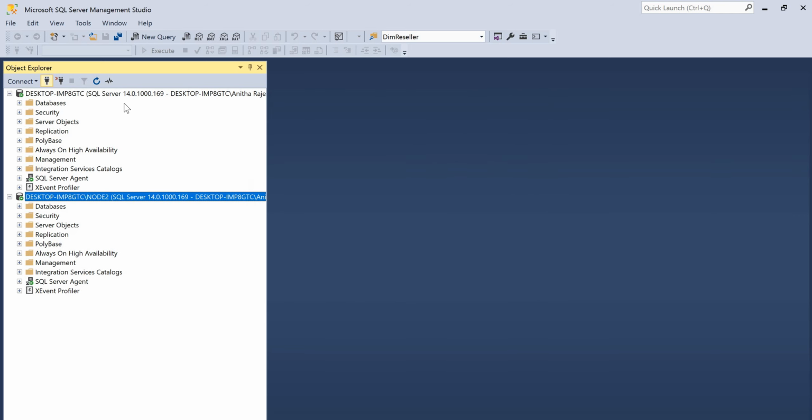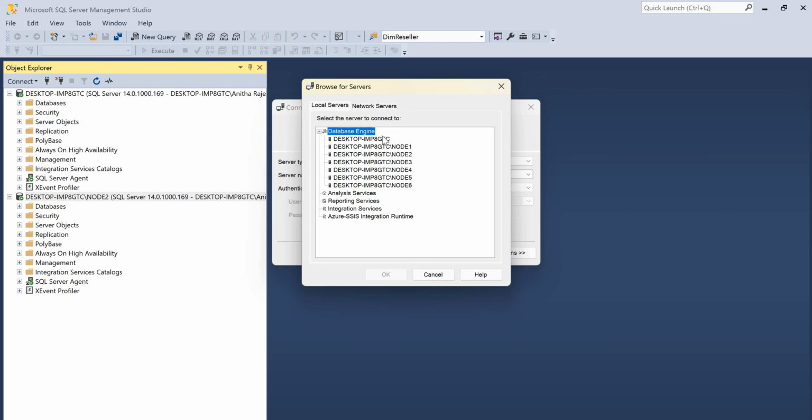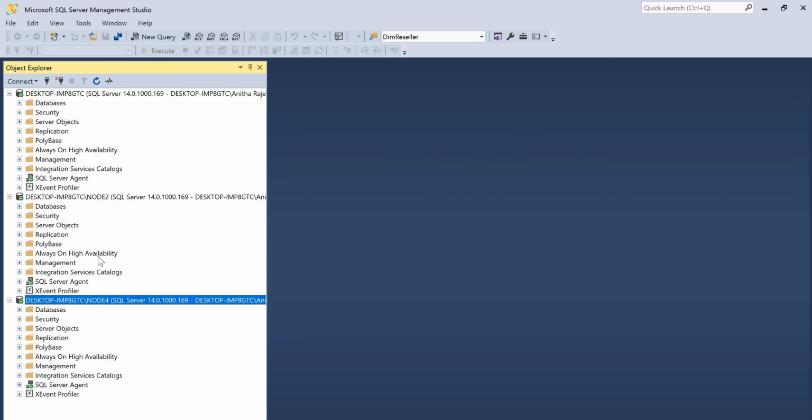If you don't know the host name, or if you don't know the instance name, then you have to go for Browse for more in your server. Here you can see what are the available instances we have. From here itself you can open this. And this way you can connect to SQL Server Management Studio. Thank you.